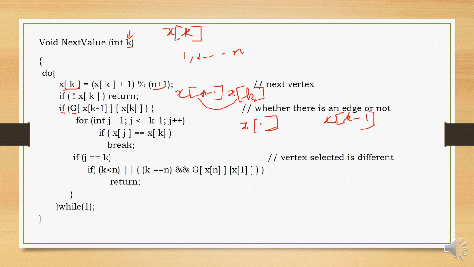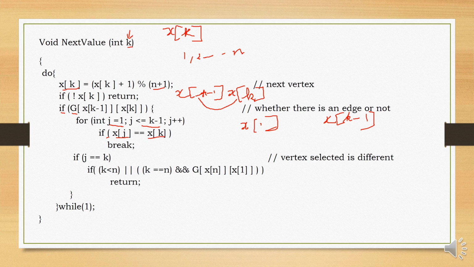For this we are taking a for loop for j is equal to 1, j less than or equal to k minus 1, j plus plus. If x of j, that is the previously chosen vertex, is equal to the currently chosen one, that is x of k, we have failed to find a different vertex, so we need to repeat the process and try to find a different value.